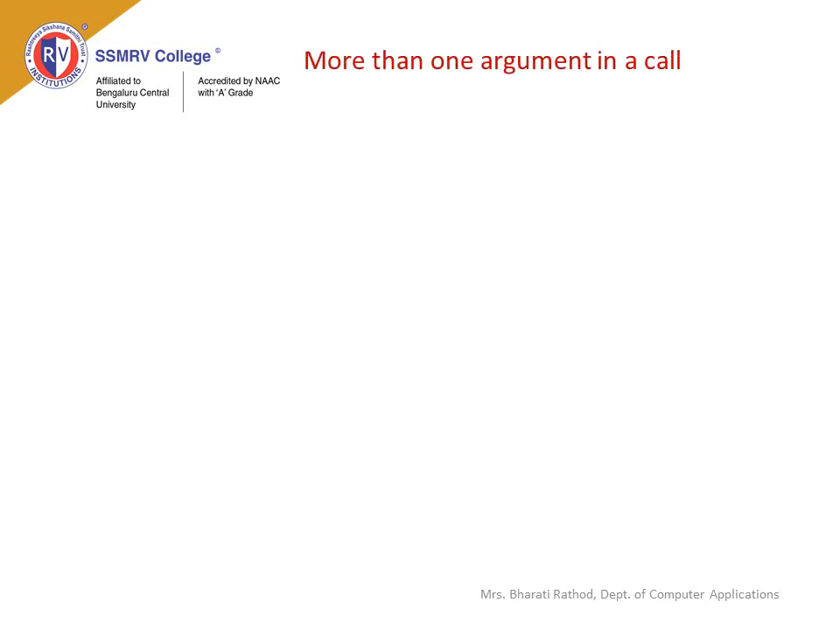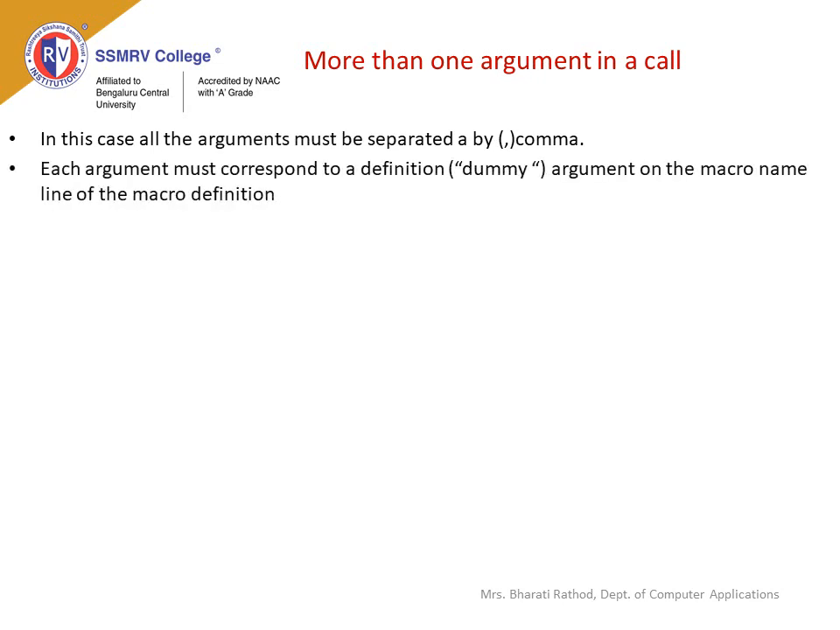More than one argument in a call. In this case, all the arguments must be separated by a comma. Each argument must correspond to a dummy argument on the macro name line of the macro definition.